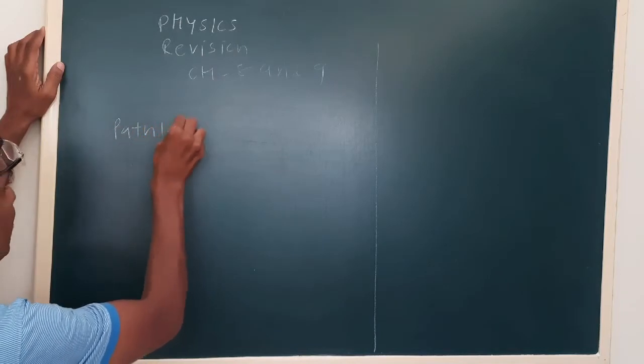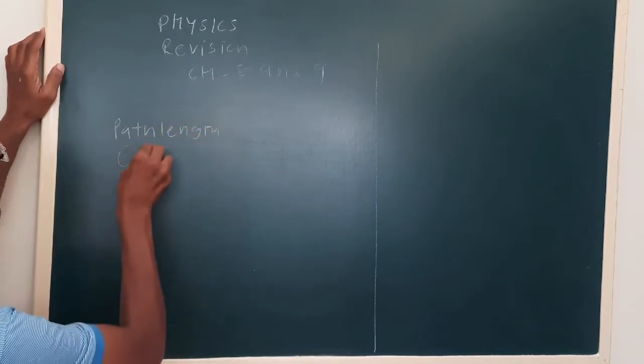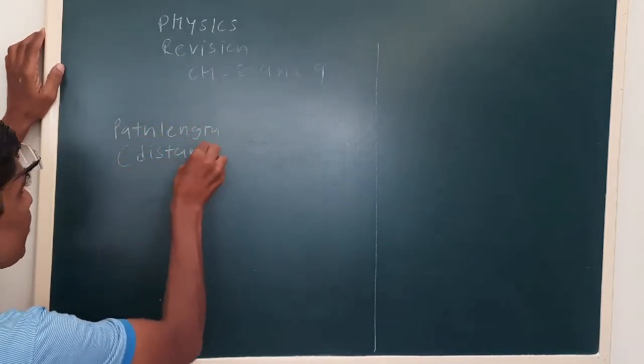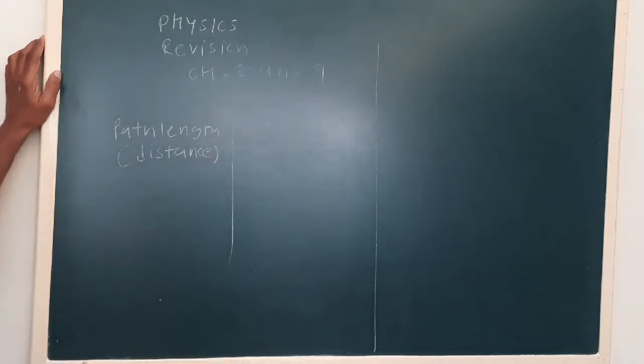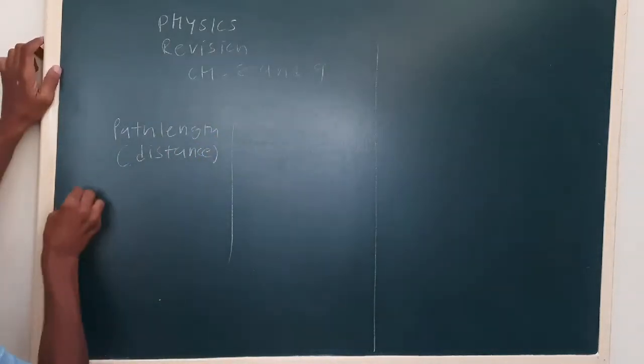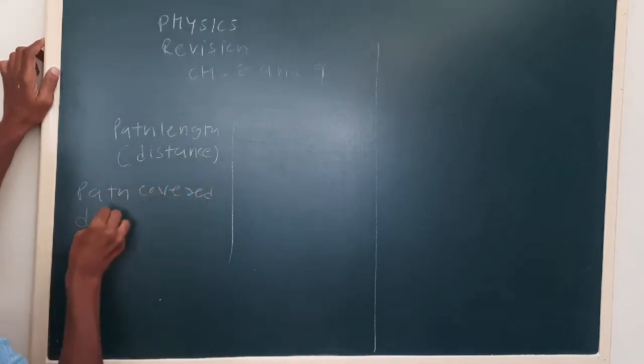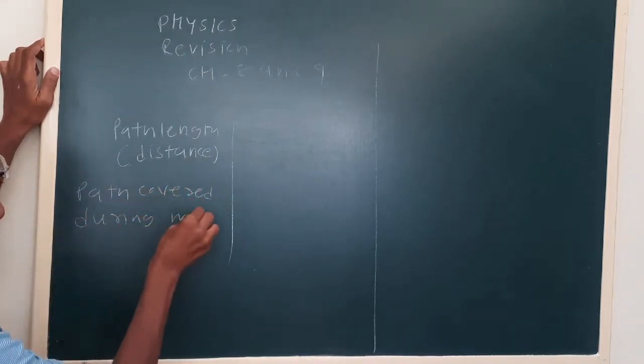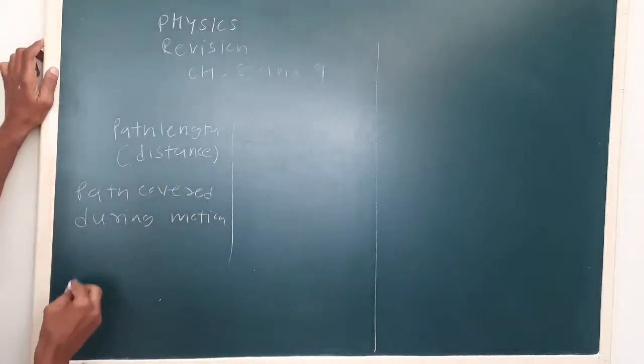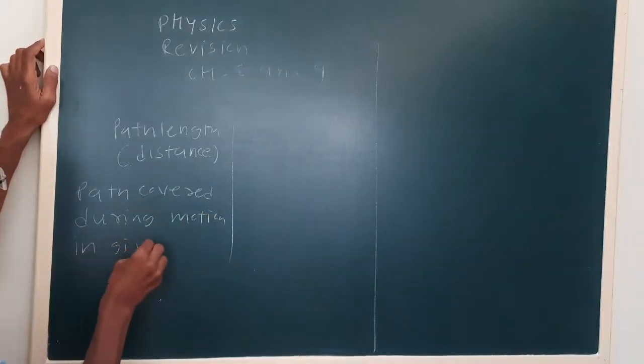First is path length or distance. Path length is the path covered during the motion in a given time interval.